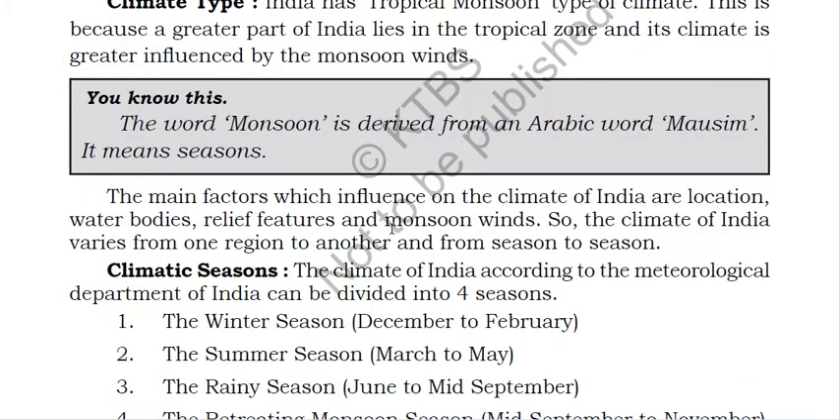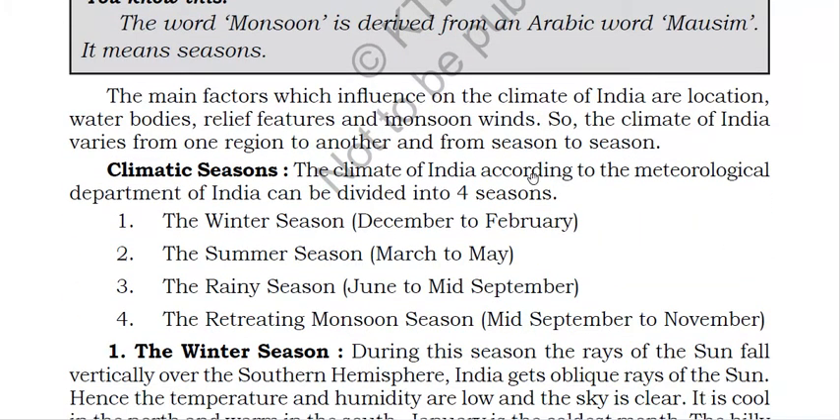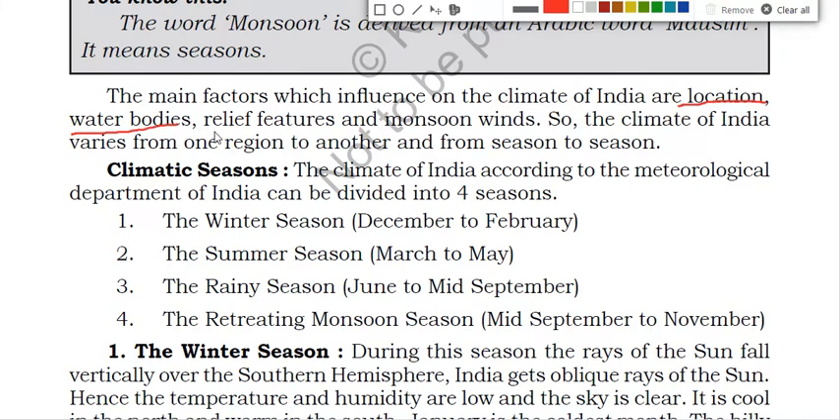Next, the main factors which influence the climate of India are: first factor is location, next is water bodies, third is relief features, and the fourth one is monsoon wind. Because of these factors, the climate of India is affected. So the factors which influence the climate of India are location, water bodies, relief features, as well as the monsoon wind.